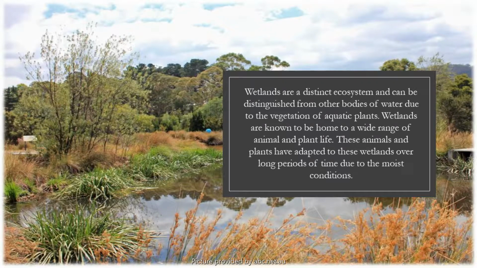Wetlands are a distinct ecosystem and can be distinguished from other bodies of water due to the vegetation of aquatic plants. Wetlands are known to be home to a wide range of animal and plant life. These animals and plants have adapted to these wetlands over long periods of time due to the moist conditions.